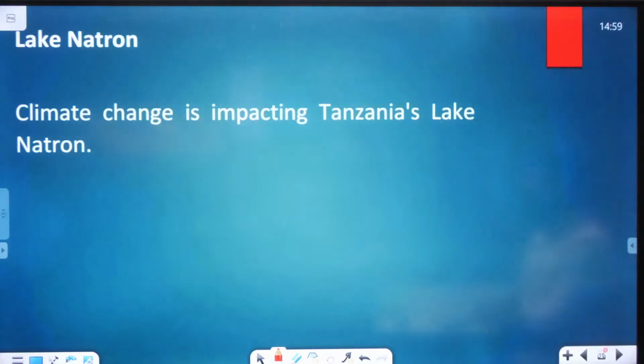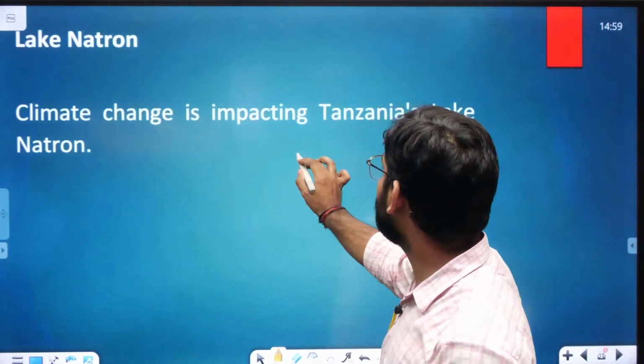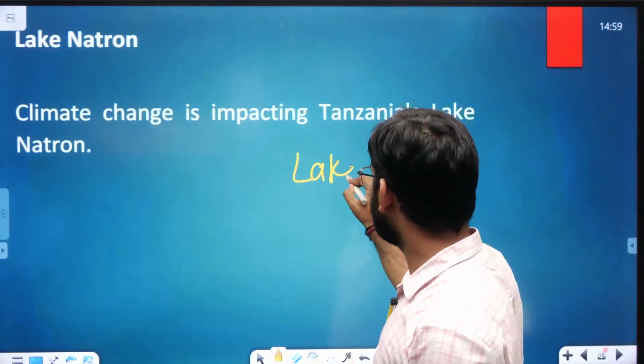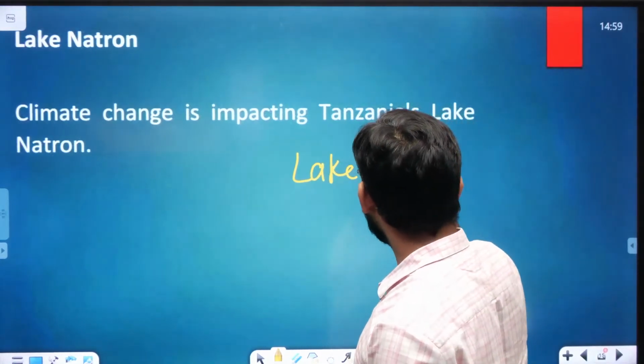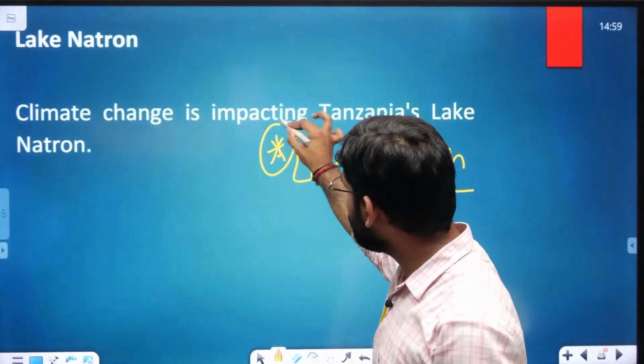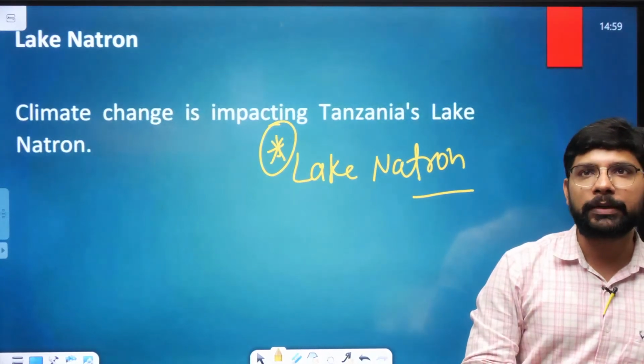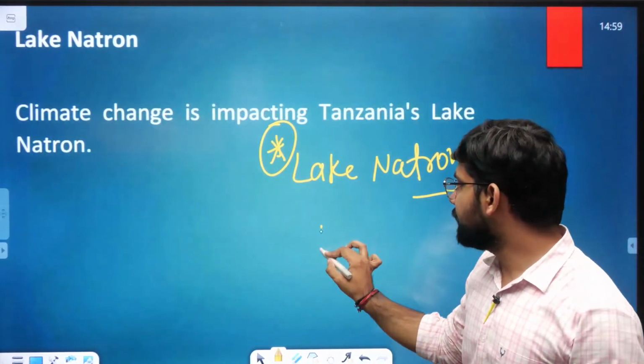Next, coming to Lake Natron. It's very important for your prelims. Lake Natron is a very important lake for your prelims examinations, and this lake is in Tanzania.